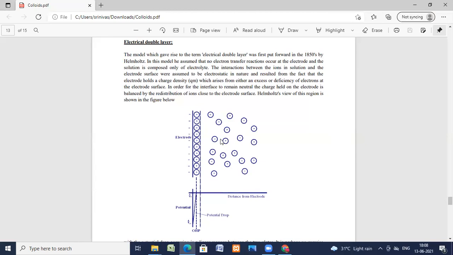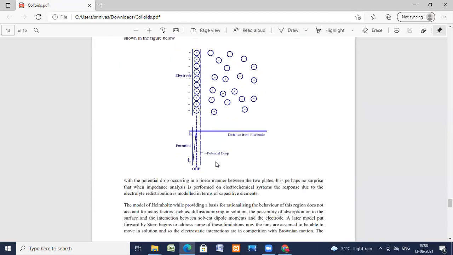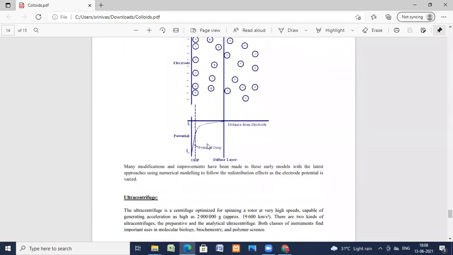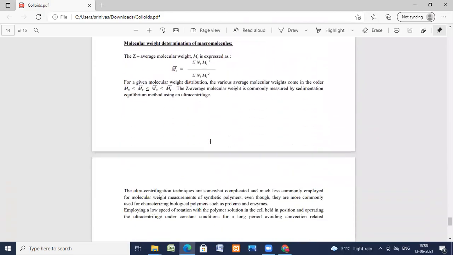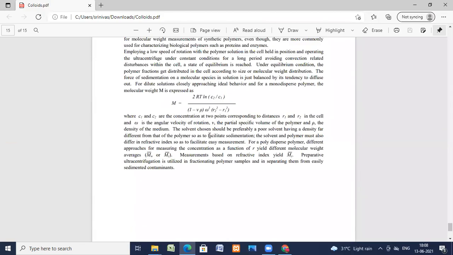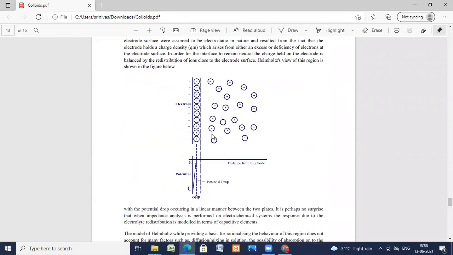Okay, so this is the model we have to know, the electrical double layer. And these are the properties which have to be discussed for the colloids.